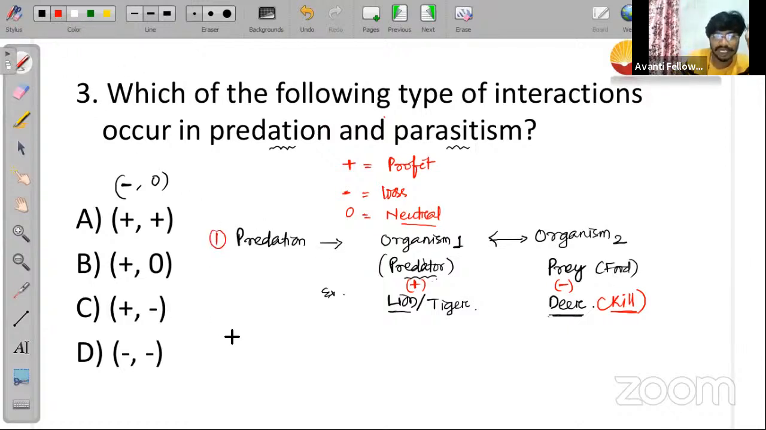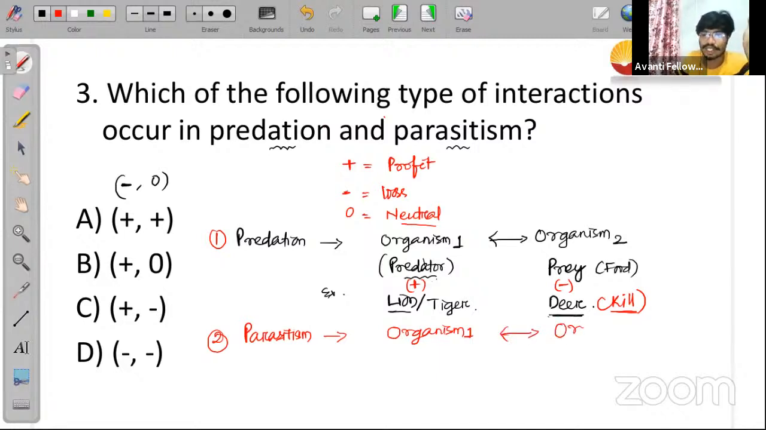Let us look into the second interaction. First interaction complete हुआ. The second interaction is your parasitism. Parasitism, very easy kind of thing. In parasitism, same thing: two organisms will be interacting, organism 1 and organism 2. Is it clear to everyone? This organism 1 will be called the parasite. इसका नाम होगा, इसको किस नाम से जाना जाएगा? It will be called a parasite, and organism 2 will be called a host. इसको host के नाम से जाना जाएगा.